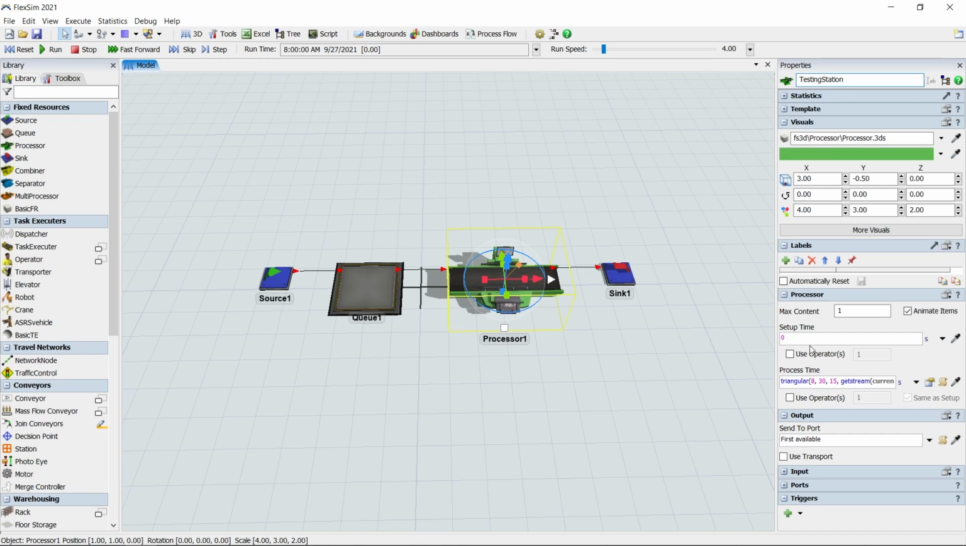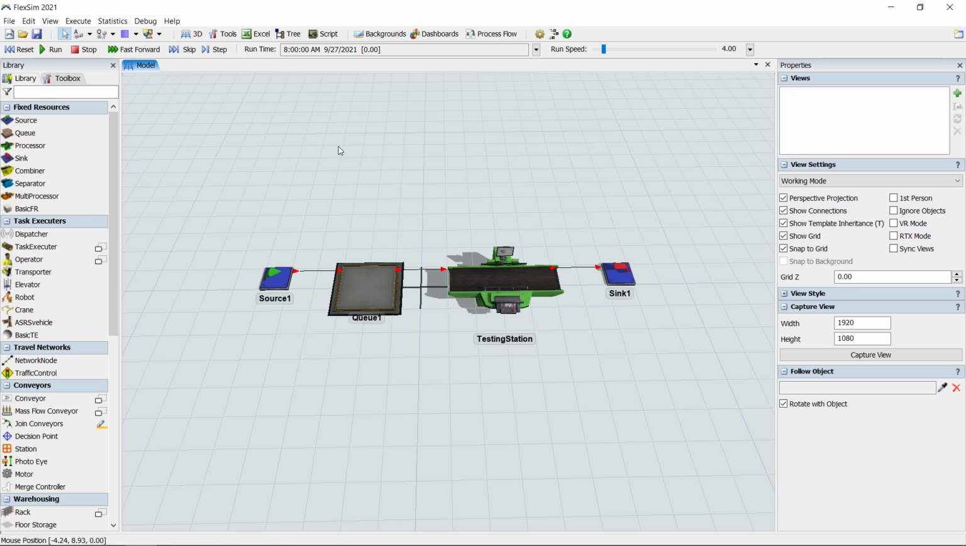This model is actually ready to run. Just above the Library and Model view, you'll find the Simulation control bar. It's good practice to always press the Reset button to get everything to its starting state, and then press the Run button to run the simulation.